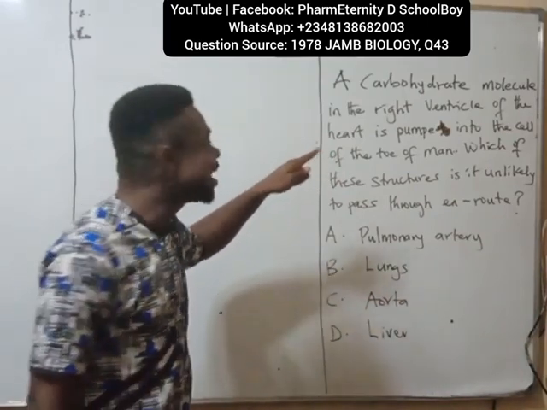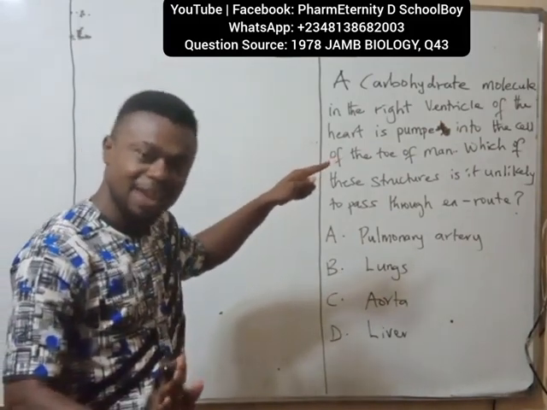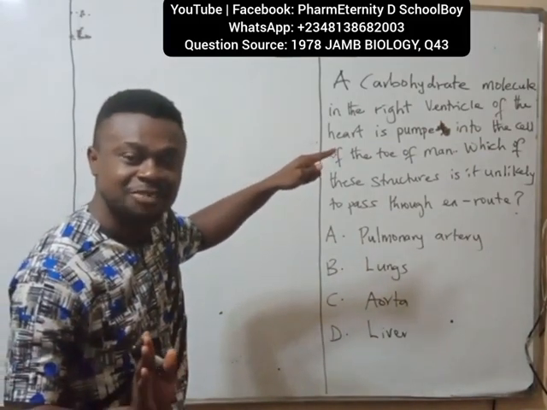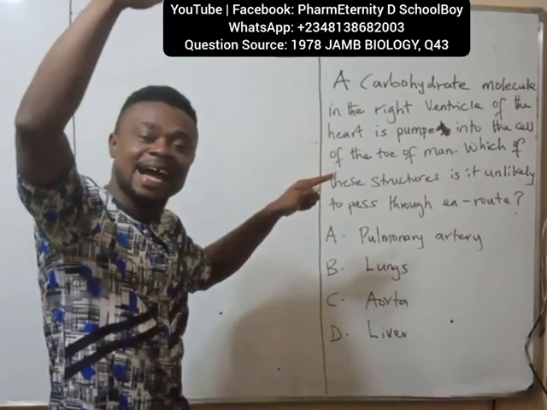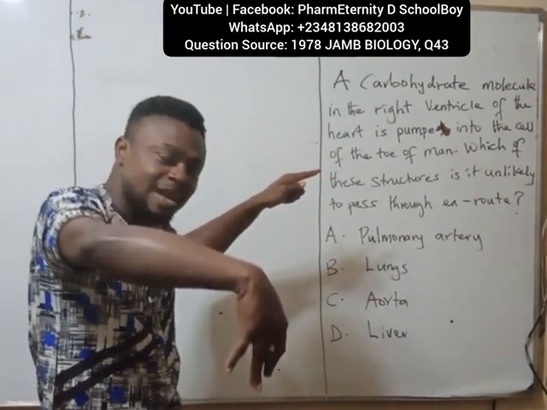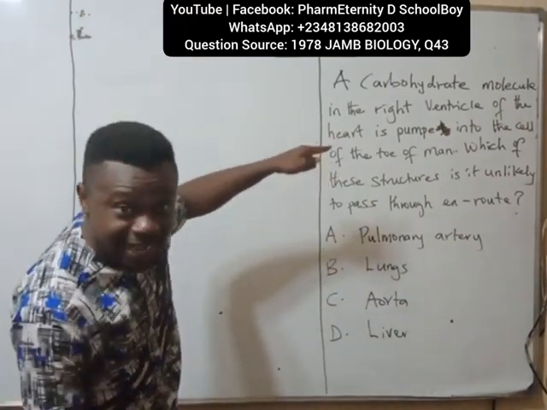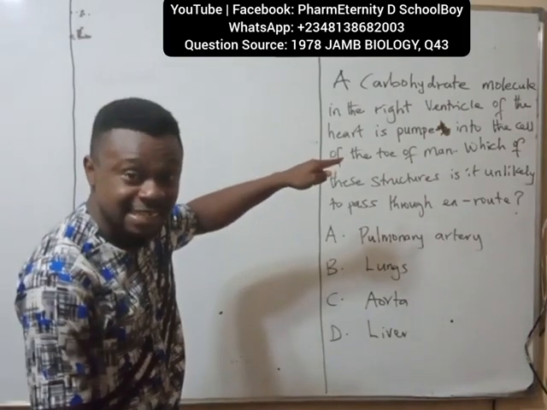The aorta. In the aorta, it will enter the ascending aorta, before you now get it to the descending aorta. Before you can get to the leg, it will pass through the descending aorta.